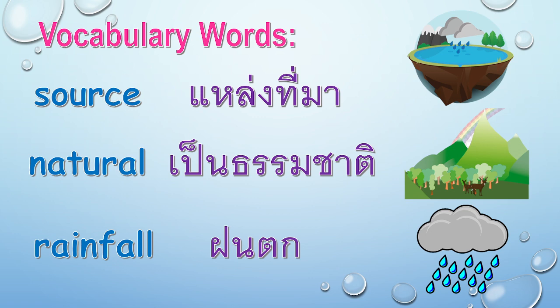When you say source, it is where we get something. Source of food, source of water, source of electricity, source of income. Where do you get something? Next, natural. When you say natural, it is from nature. It is from the mountain, the sea, under the soil, in the sky. And then rainfall. Rainfall is when the water from the clouds fall, right?